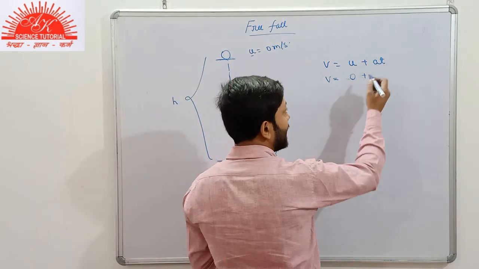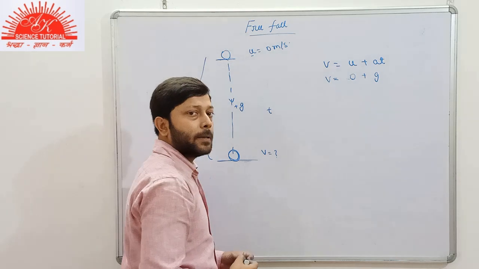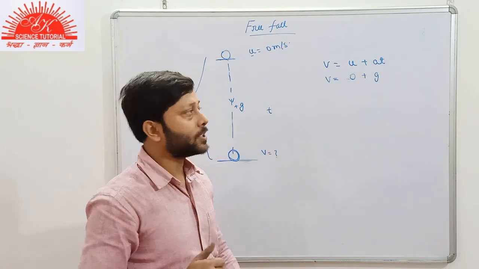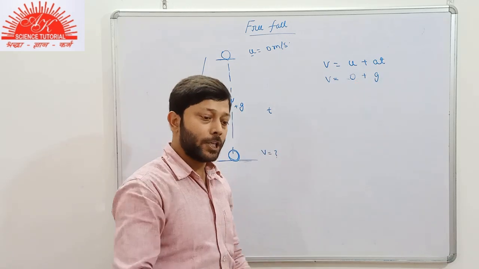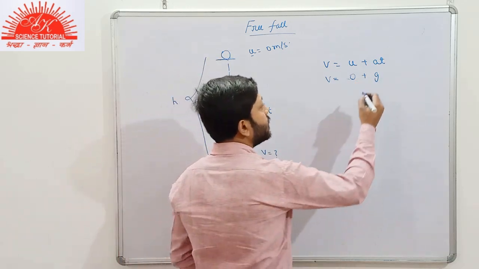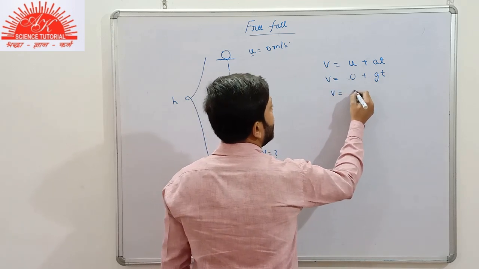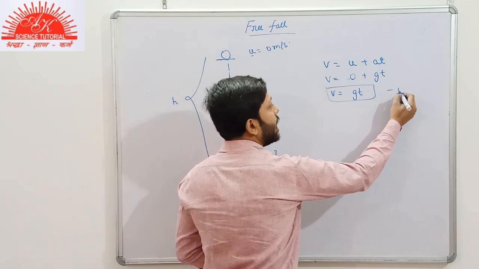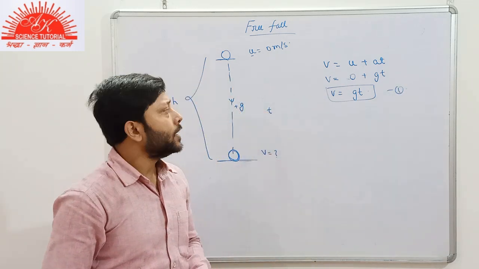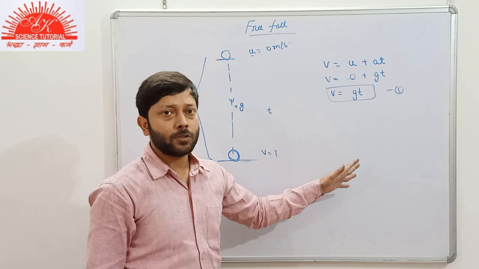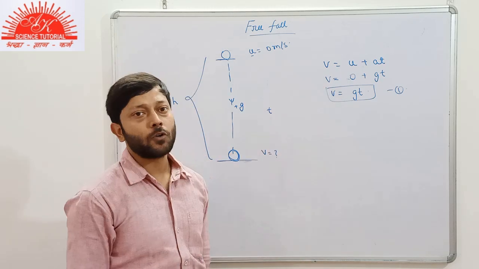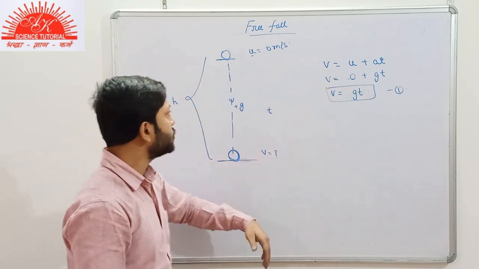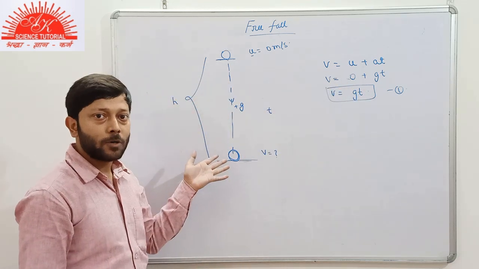So this a, acceleration, we replace by g, because a is used when the body is moving in horizontal direction, and it is replaced by g when the body is moving in downward or upward direction. So with this t, what do we get? v is equals to gt. This is the first expression, and I need not tell you that you do not have to memorize all these expressions for solving the problems. You can do it on your own, because you have the knowledge of both parts, the equations of motion and the free fall of the body.